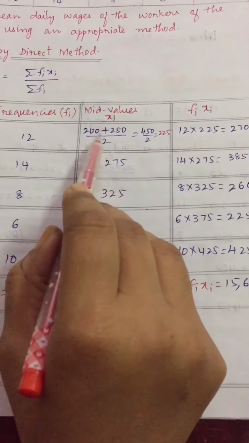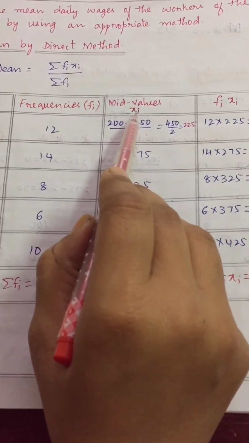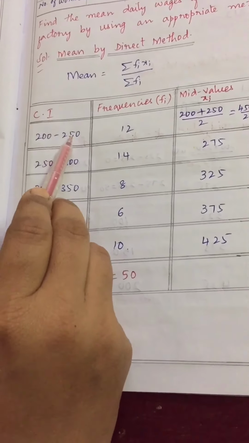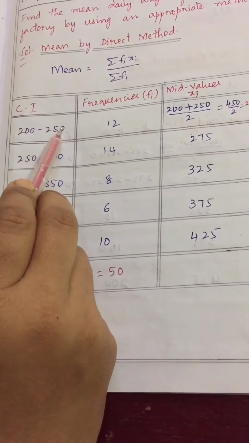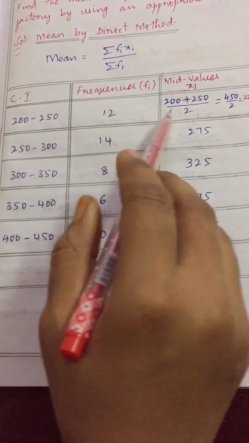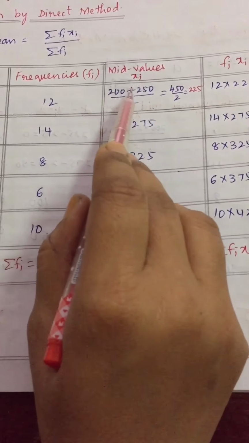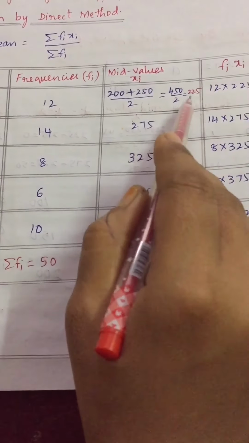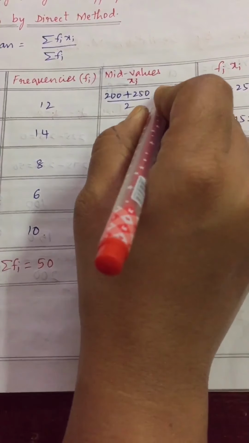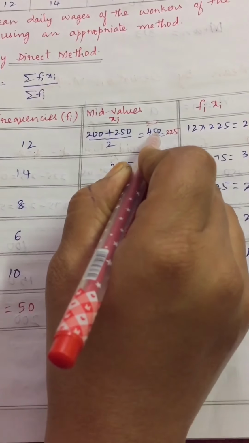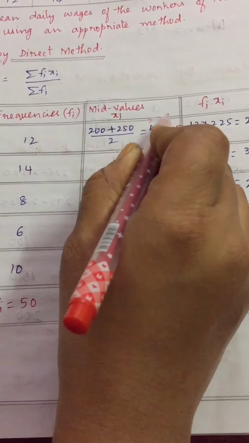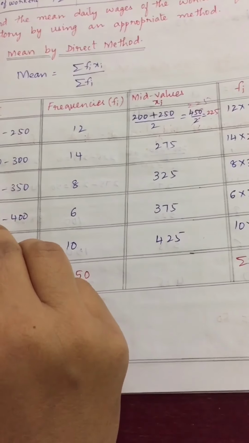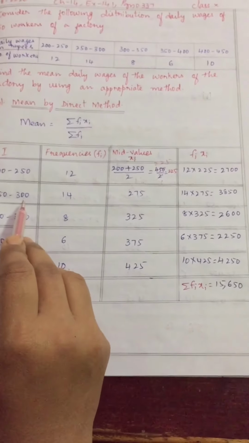Now in the third column we need to find mid values, which we are denoting by xi. How to find mid values? Class interval is 200 to 250. We need to add these two numbers. How many numbers are we adding, children? Two numbers. That's why we need to divide by 2. 200 plus 250 divided by 2. 200 plus 250, 450, divided by 2. That is 2 ones 2, 2 twos 4. Again 2 twos 4, remainder is 1, give to 0, that becomes 10, 2 fives 10. So what is the answer? 225.